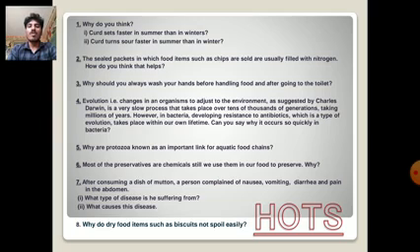And the seventh one, after consuming a dish of mutton, a person complained of sneezing or vomiting, diarrhea and pain in the abdomen. What type of disease is the person suffering from? Next, what causes this disease? And the eighth one is, why do dry food items such as biscuits not spoil easily?